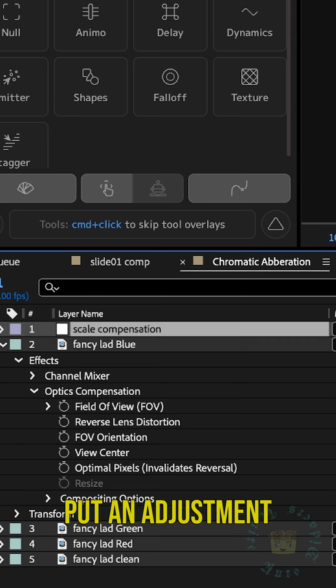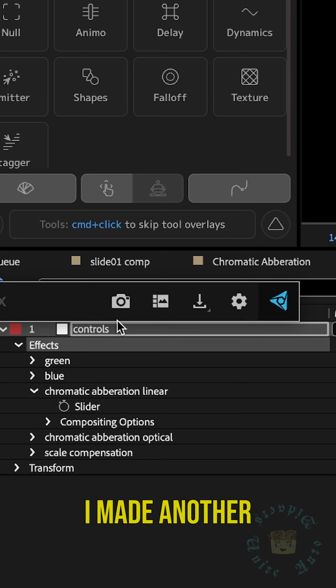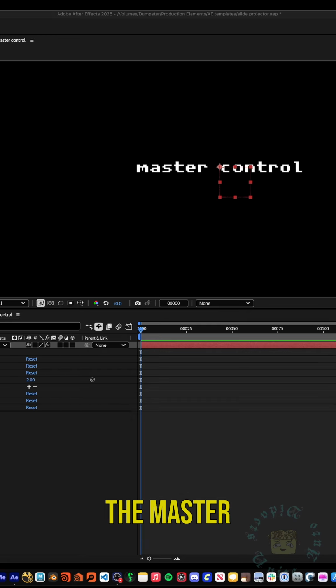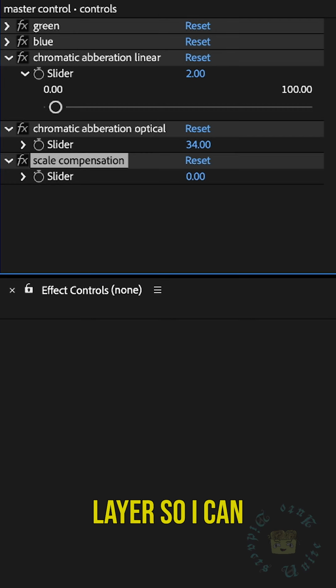To fix that, I put an adjustment layer over everything, named it Scale Compensation, and add the Transform plugin. I made another control slider in the master control layer and linked the scale property in the transform plugin of the adjustment layer so I can control the amount of compensation and aberration easily.